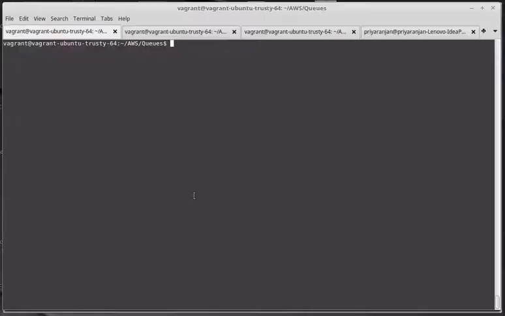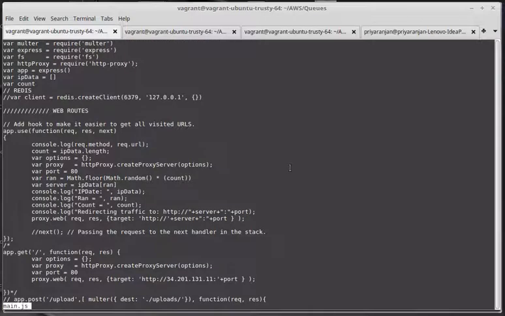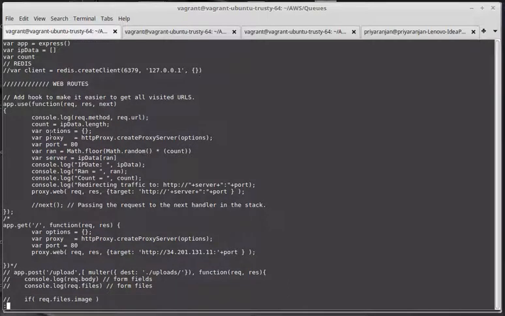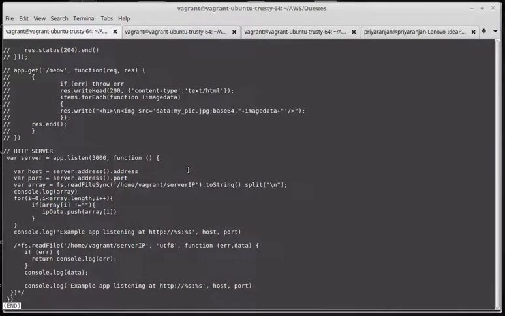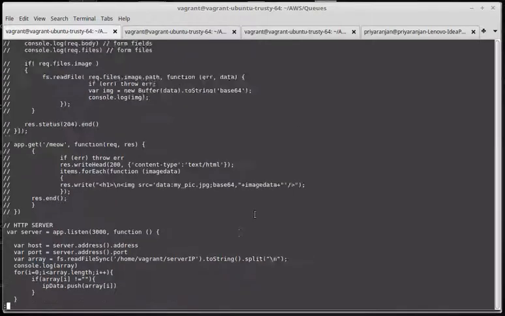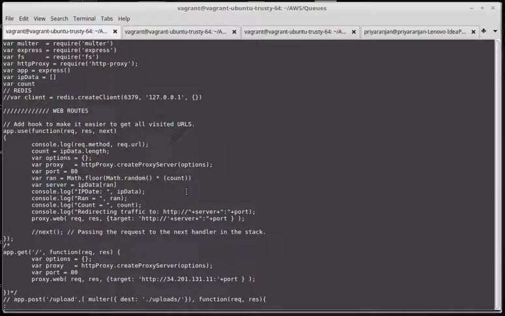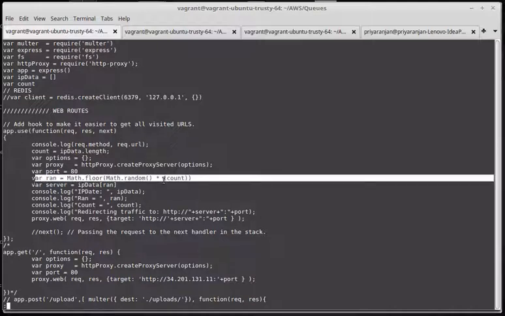To start with, let's have a look at the code for the simple load balancer. So this is a Node.js Express application that we have implemented here, and this is used to read a file at home vagrant server IP. This file stores all the IP addresses of the checkbox.io production instances, and whenever a request is made to this application, it randomly selects an IP address from the list and then redirects the traffic to it.